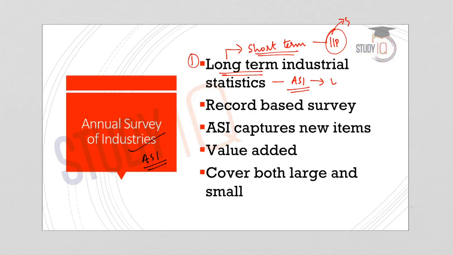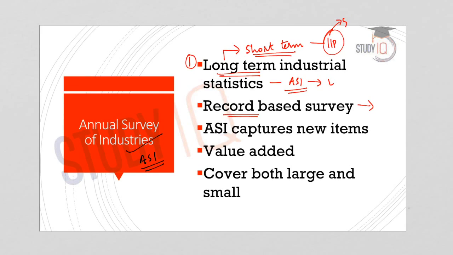Now, coming to the second difference, ASI is a record-based survey. It means that all the industries or establishments registered under the Factories Act of 1948 will come under the ASI. So the criterion is whether an establishment or an industry is registered with the Factories Act of 1948. But in case of IIP, it is based on a basket of commodities which will be chosen in the base year.